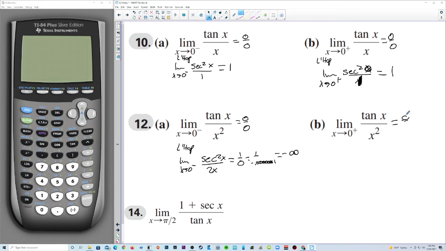0 over 0 for this one. So we have an indeterminate form. L'Hopital's: limit as x approaches 0 from the right of secant squared of x over 2x. Now that's going to be 1, so that's not an indeterminate form. And then we have 0 from the right, so 2 times something very small, but positive. So that's actually going to be positive infinity.